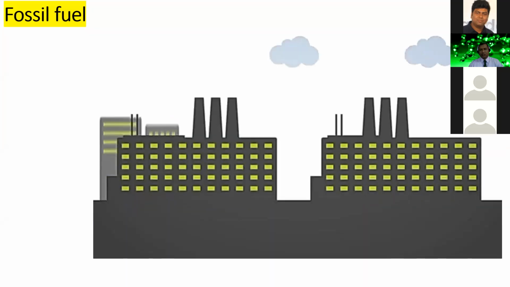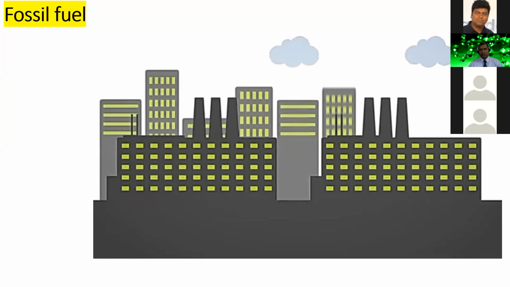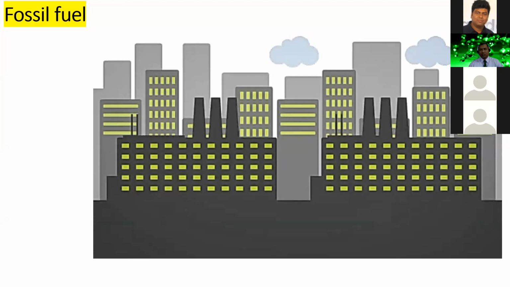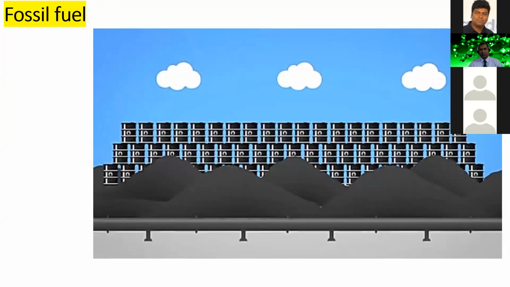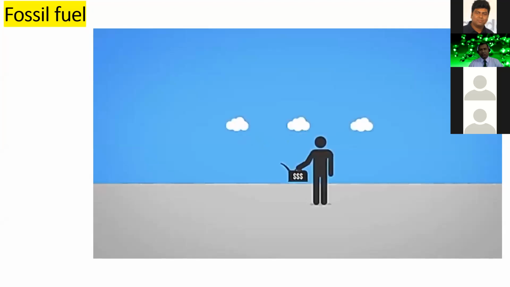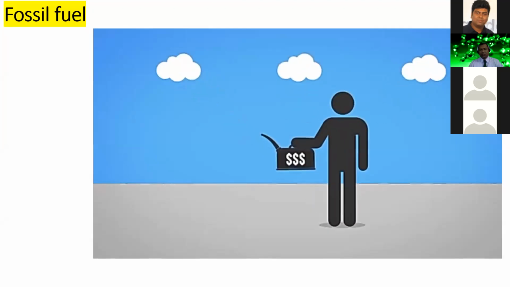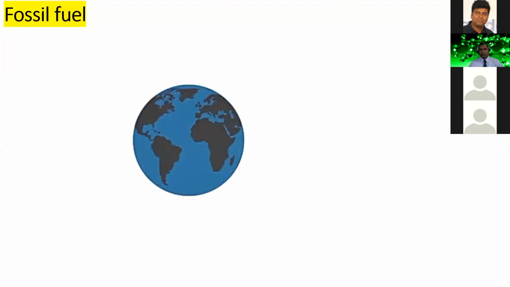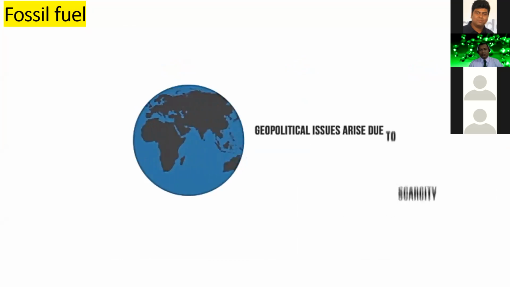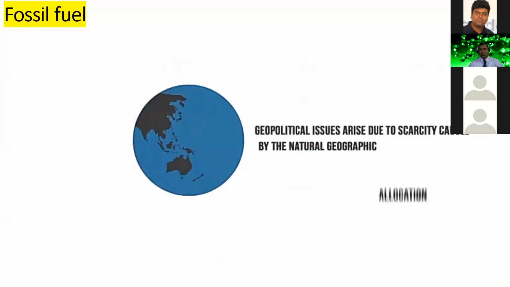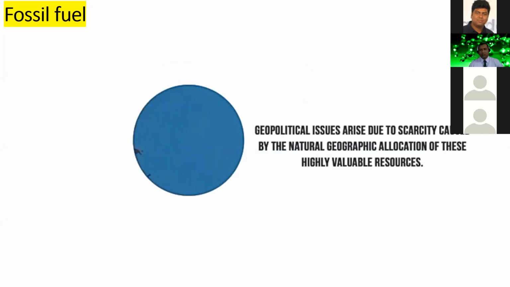These resources have powered industrialization over history and continue to do so today. Fossil fuels can be an abundant and cheap, or in some cases, a scarce and expensive form of energy, depending on geographic location. For this reason, geopolitical issues arise due to scarcity caused by the natural geographic allocation of these highly valuable resources.